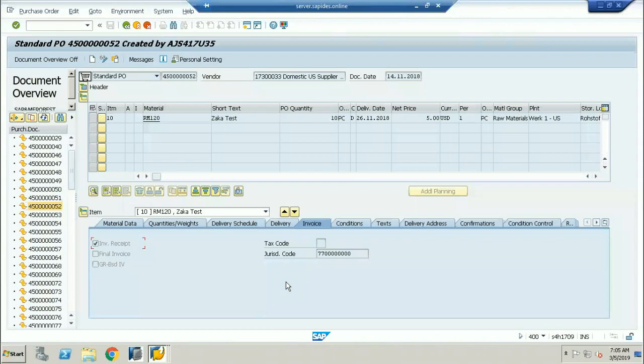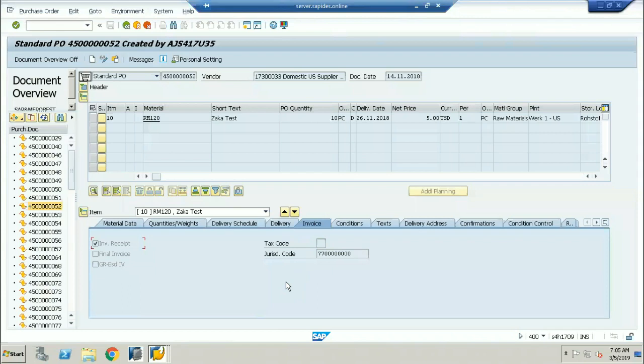Before you post, just click on check. If the system is asking about the delivery note, you can put it as a test. Now click on check. The document is okay, which means there are no errors in the document. You can see at the bottom, document is okay. Now I can go and post the document.